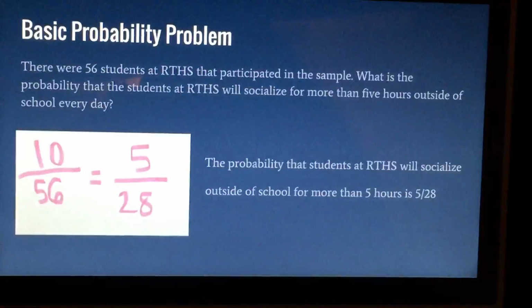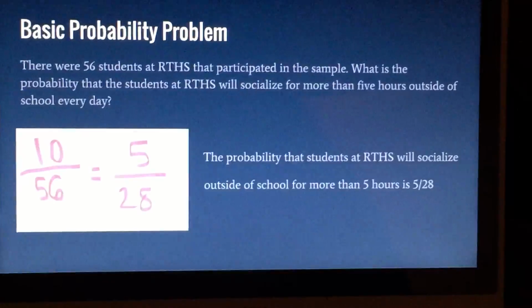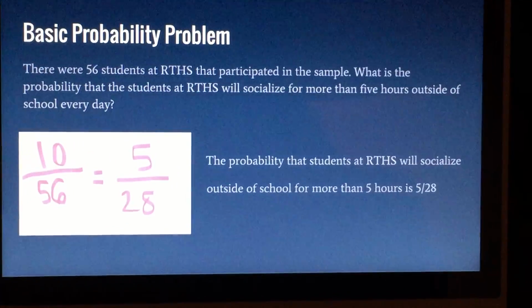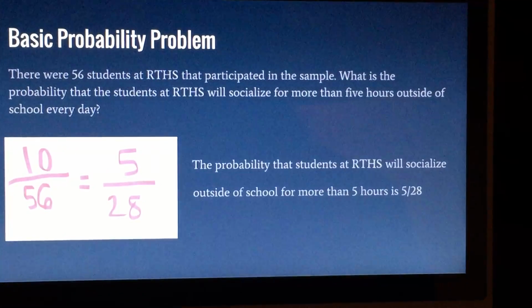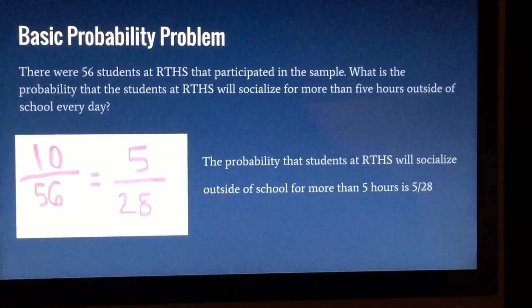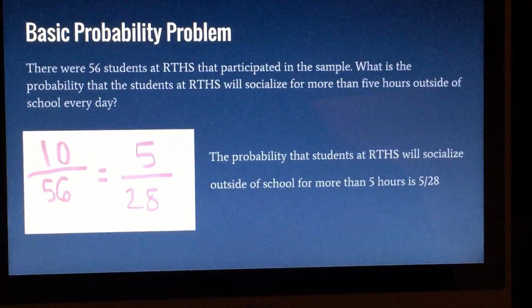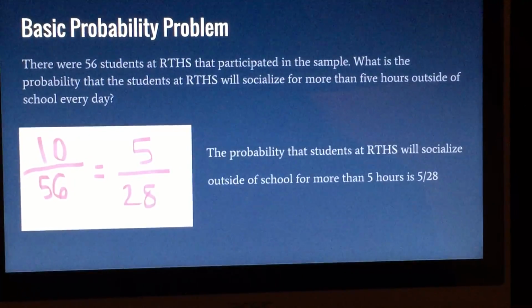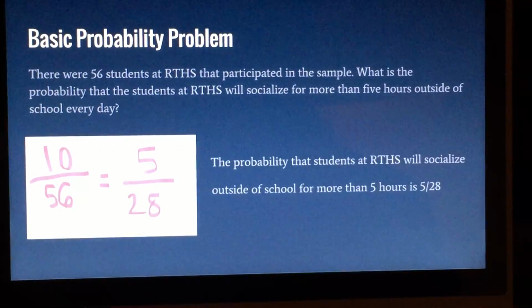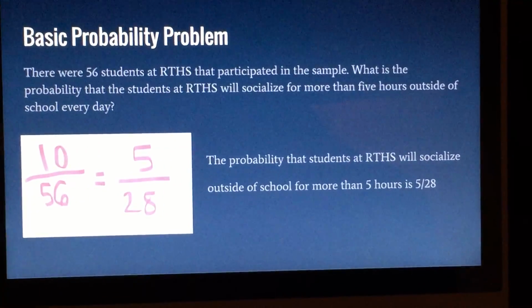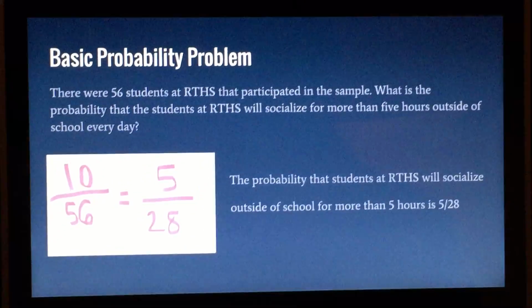So here's our basic probability problem. There were 56 students at RTHS that participated in the sample. What is the probability that the students at RTHS will socialize for more than 5 hours outside of school every day? So we had 10 students out of our 56 students that participated in the sample socialize for more than 5 hours, so we put that in a fraction, and what we got was 5 out of 28 students will socialize outside of school for more than 5 hours.